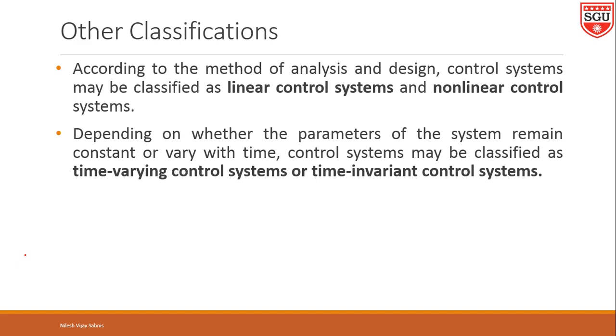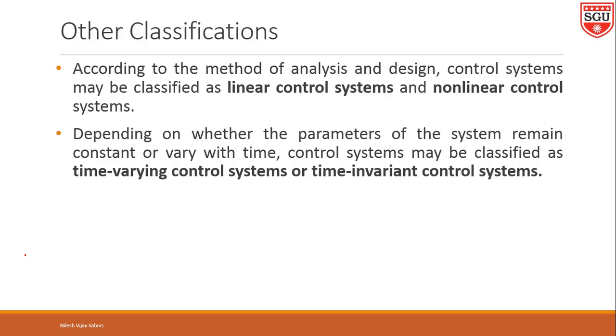For example, an electrical network consisting of elements such as resistance, inductance and capacitance is a time invariant system, as the values of the elements of such systems are constant and do not change with time. Resistance will not change, capacitance will also not change.